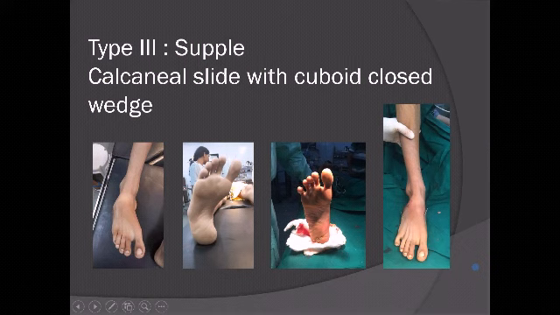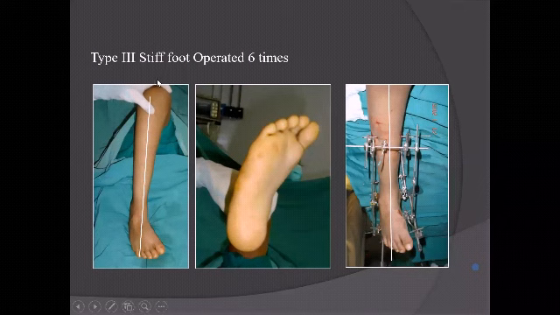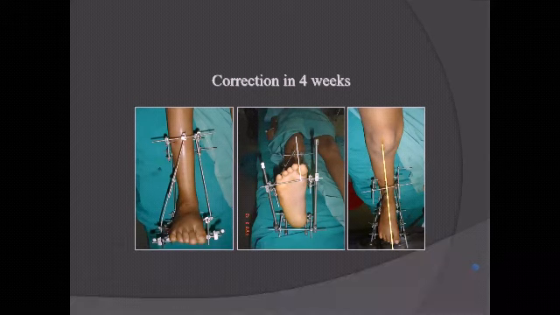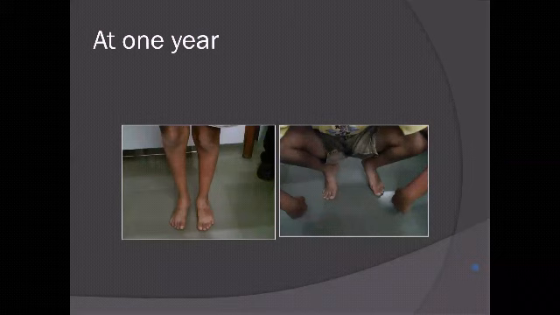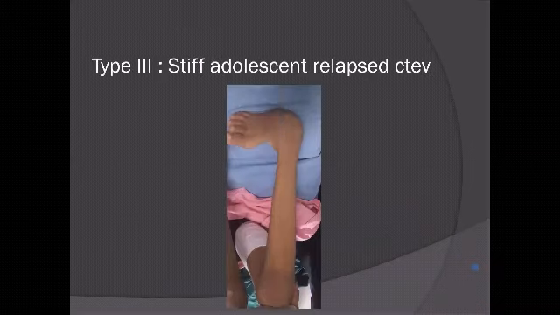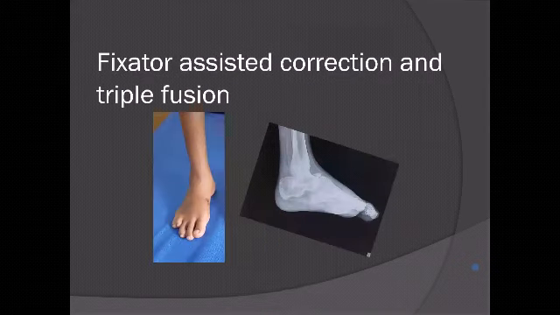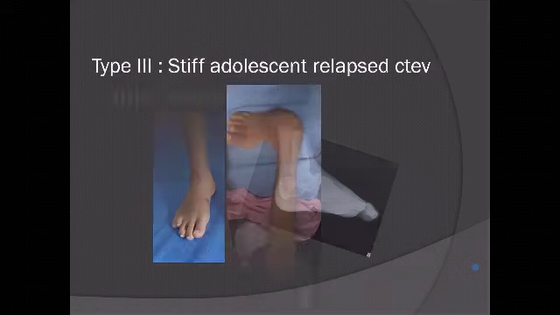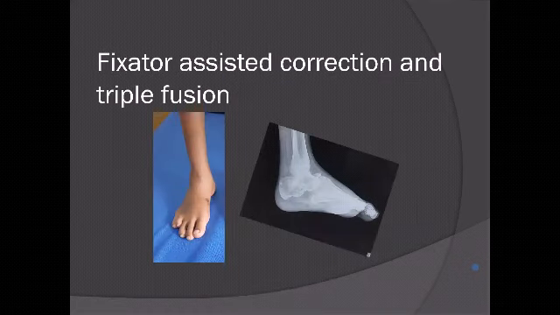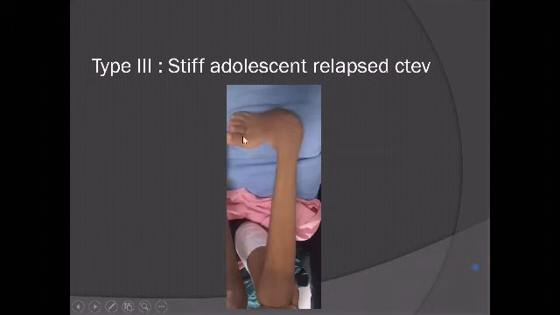So you have to do bony procedures in older age group, depending on how pliable it is or how stiff it is. And for a very stiff foot like this, which is operated multiple times with scarring, my preference is to do an external fixator. BB Joshi's fixator, modified by Dr. Lad and UMEX group. You should know both. And that is the correction with differential distraction in 4 to 6 weeks time. That is his 1 year follow-up with good flexibility and stretchability. Okay, so this is an example, a stiff adolescent foot. That is a combination. Now this image is slightly off, but he was a near adult 14-year-old with this kind of deformity.